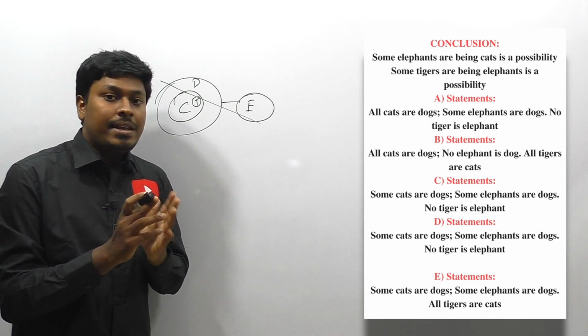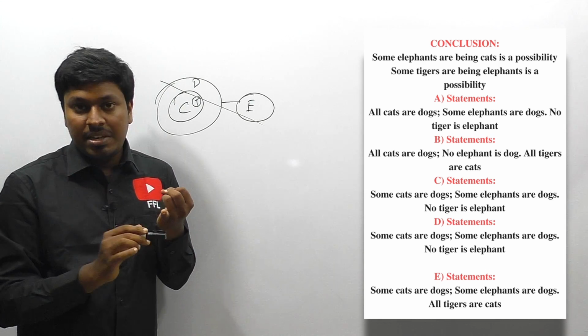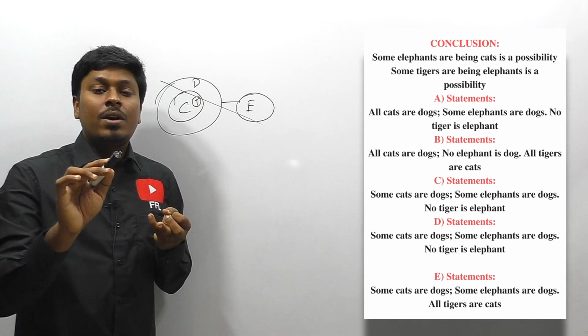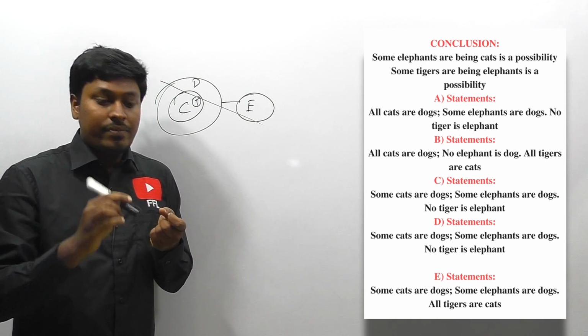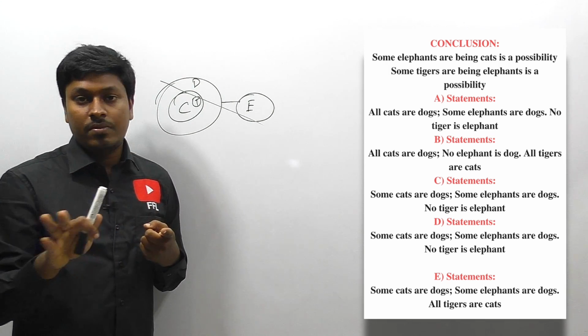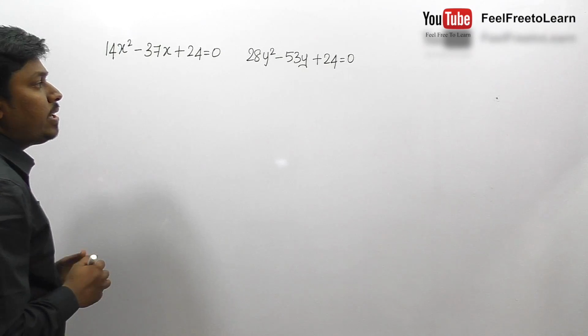I am repeatedly saying one concept: if all the parameters are inside a single Venn diagram, possibility follows. If all the parameters are inside a single Venn diagram, no conclusion does not follow. If all the parameters are inside a single Venn diagram, some not conclusion does not follow, right? So let me move on to the next question, the equation question.